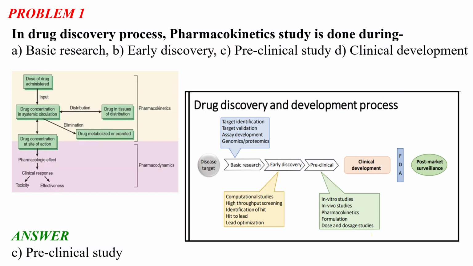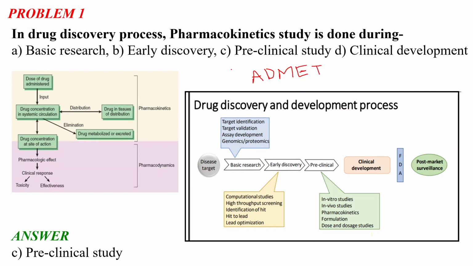Basically, you need to remember that pharmacokinetics is what our body does to a drug, and what the drug does to our body is called pharmacodynamics. In pharmacokinetics, there are some steps, which are popularly known as ADMET: ADME and T.